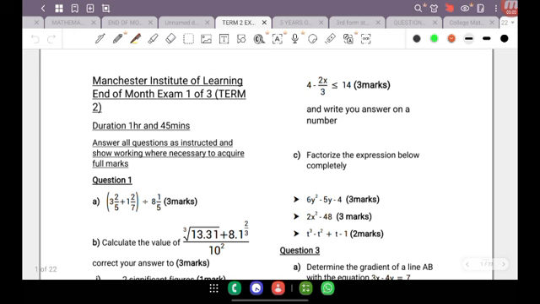Now, as you can see from the instructions, very straightforward. It is to answer all questions as instructed, show all working where necessary to acquire full marks. And the physical institution that I work at is Manchester Institute of Learning, but I do have my own online platform as well.